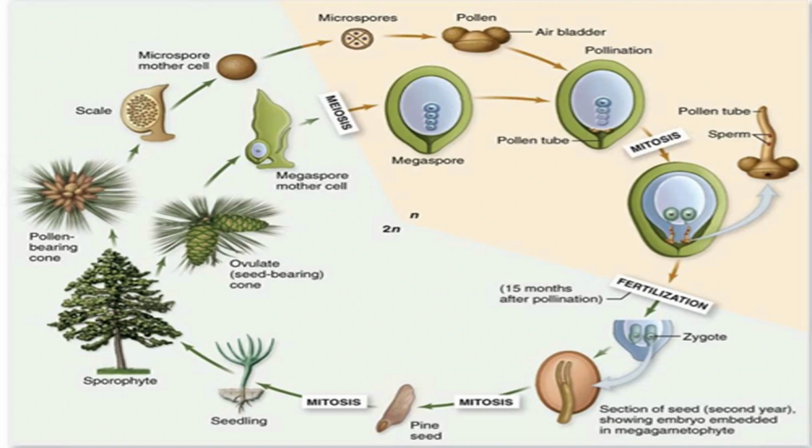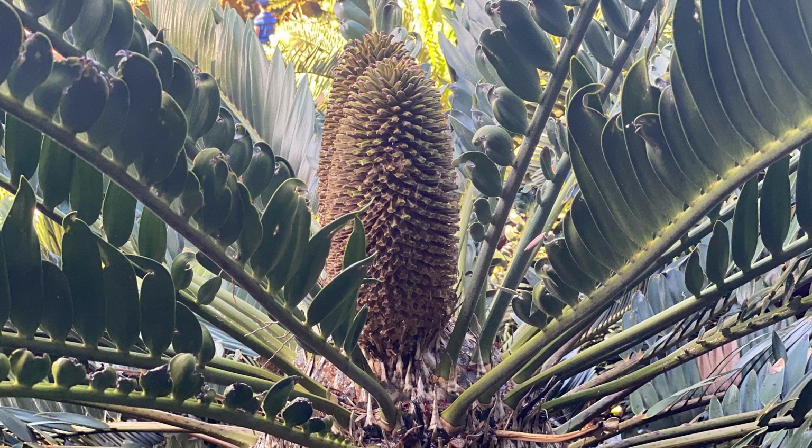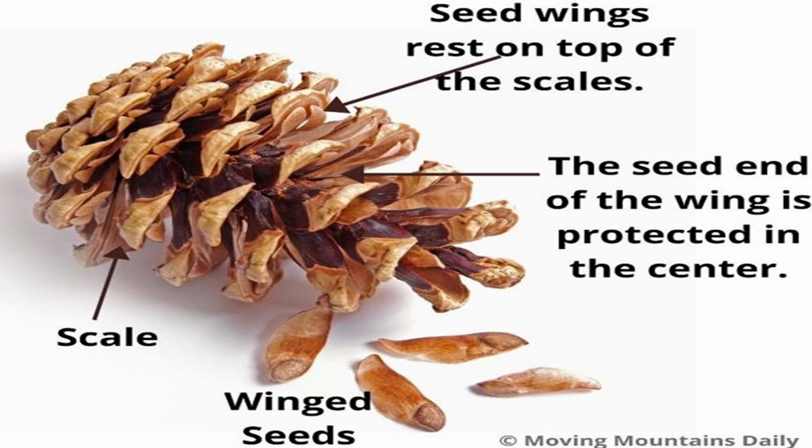Male cones produce pollen, which contains male gametes, and release it into the air. The wind carries pollen to the female cones, which contain the female reproductive structures called ovules. The pollen germinates on the ovules, and the sperm cells fertilize the eggs, forming zygotes. The fertilized ovules develop into seeds, which are protected by cone scales. The seeds are dispersed by wind or animals and can remain dormant until favorable circumstances arise. The sporophyte phase is dominant and long-lived, whereas the gametophyte phase is subordinate.